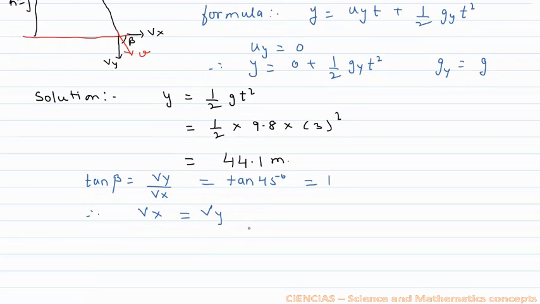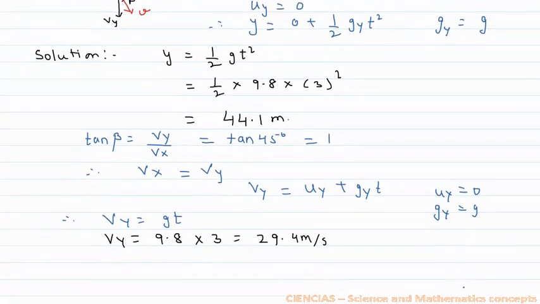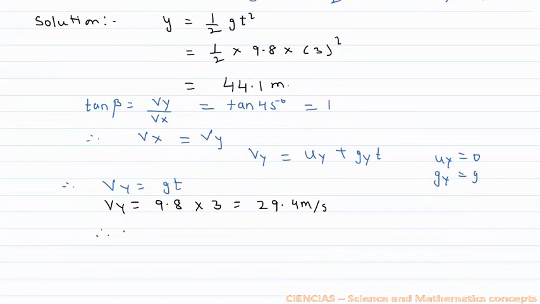Vy is equal to Uy plus Gy t. Again Uy is equal to 0 and Gy is equal to g. Therefore, Vy is equal to g t. So what will be the value for Vy? Vy comes out to be 9.8 into 3. On solving this, we get Vy equal to 29.4 meter per second.